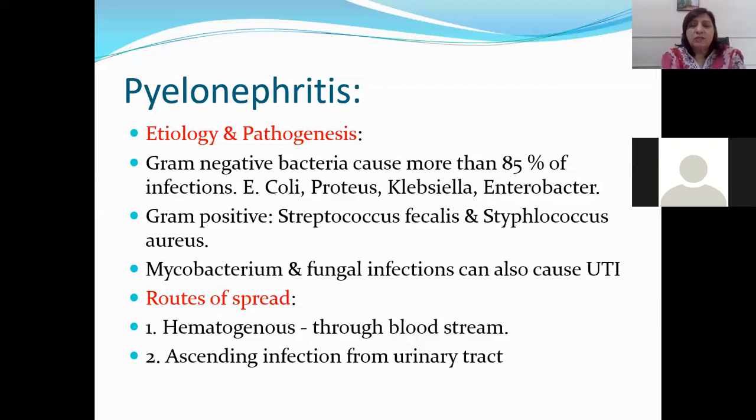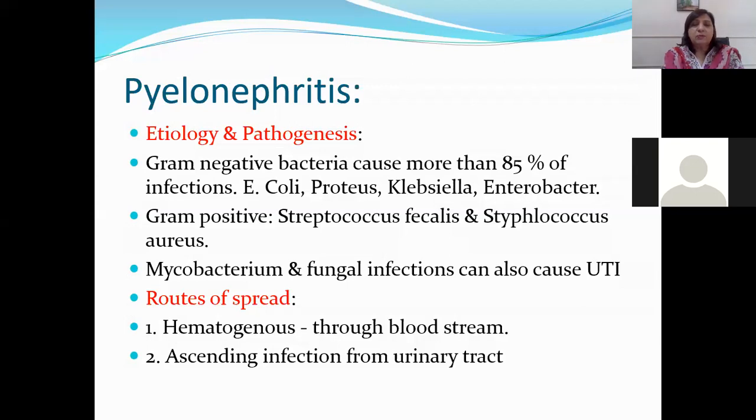These bacteria you have studied in detail in your third year. These bacteria can be E. coli, Proteus, Klebsiella, Enterobacter. E. coli, as you know, is Escherichia coli. They are present in your stool as a normal coliform organism, but they can infect the urinary bladder. Then Proteus, Klebsiella, and Enterobacter. They are all gram-negative organisms.